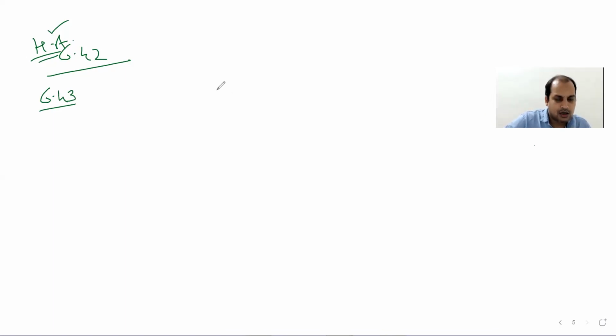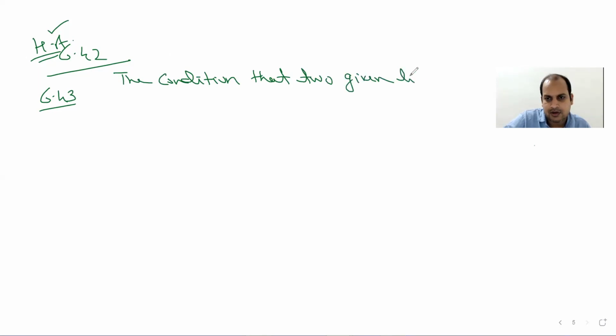So the article is the condition that 2 given lines should be conjugate with respect to the given conic.